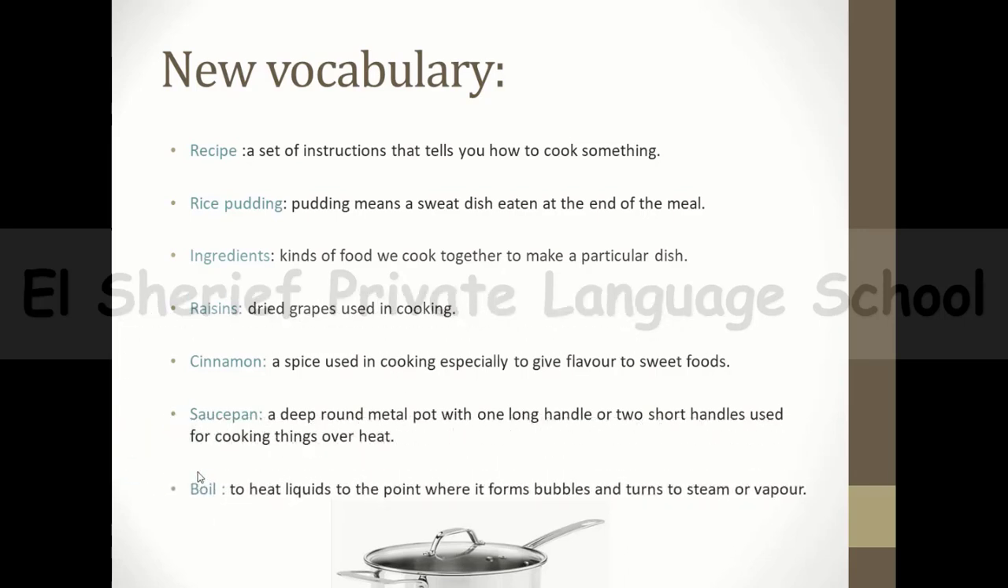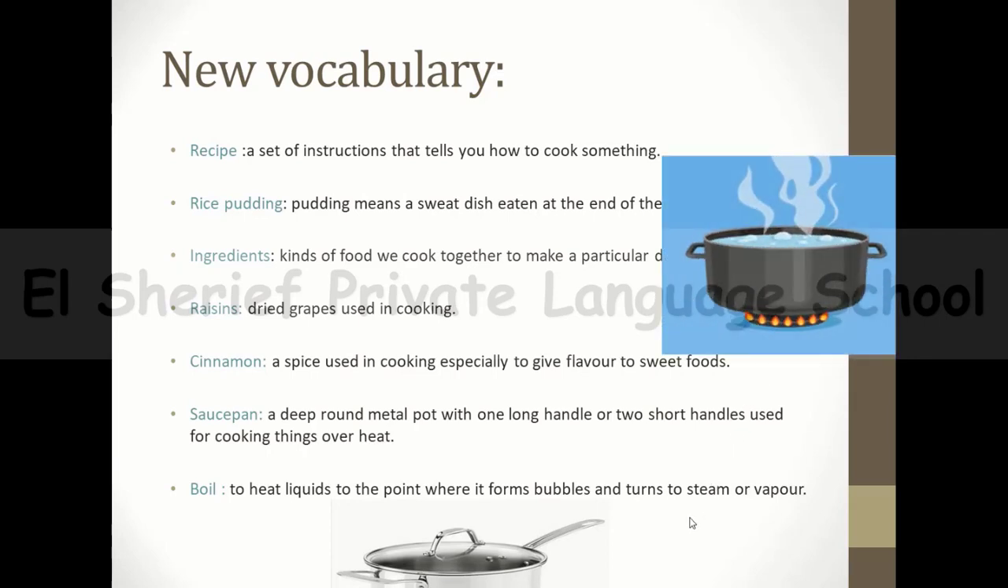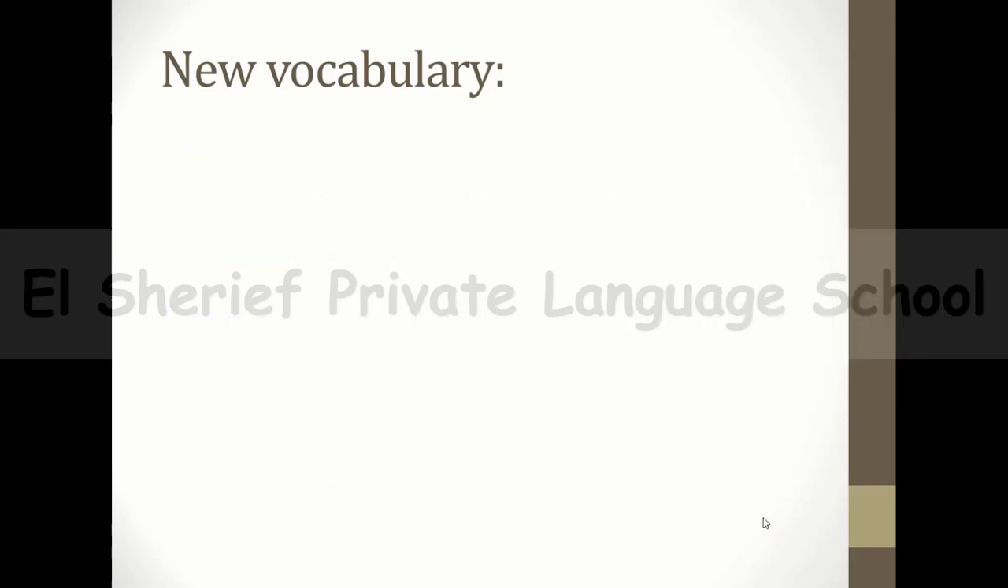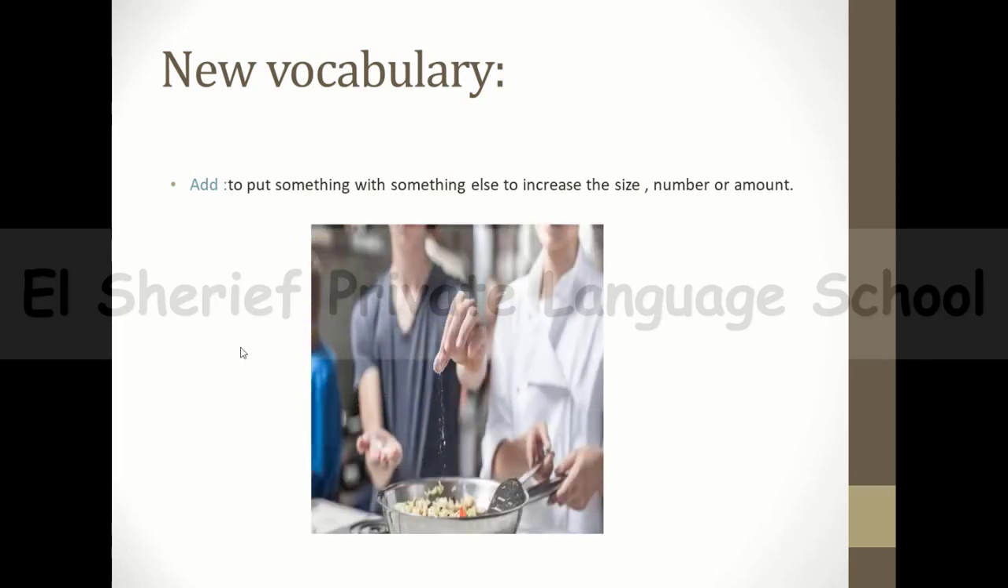And now we have this verb, boil. Boil means to heat liquids like this, to heat liquids to the point where it forms bubbles and turns to steam or vapor. So this is the verb boil. Let's continue the words. We have this verb add. Add, guys, it means to put something to something else to increase the size, the number, or the amount of it. So like this, he is adding some salt.